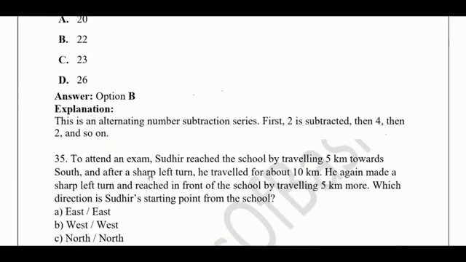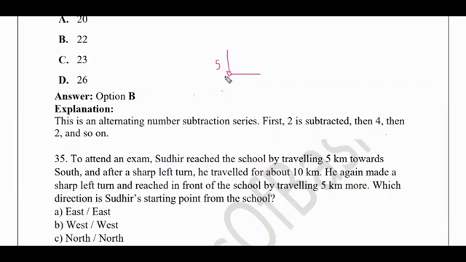Now let us go into the direction problem. To attend an exam, so I'll write here. Okay, Sudhir reached the school by traveling 5 kilometers towards the south. So I was at this point. He traveled south 5 kilometers, and after a sharp left turn. So for me the left turn is in this direction, but for him the left is in this direction. This is the most confusing part for every student, so please don't get confused. The left turn should be taken according to his direction, not from our direction.